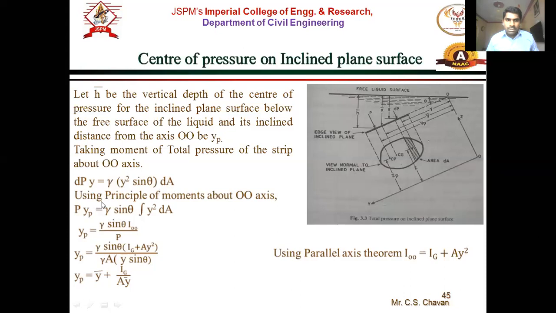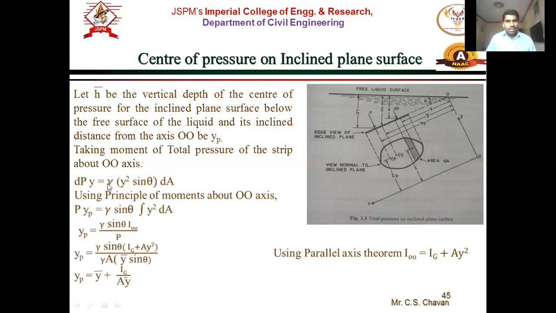This is using the principle of moments about the free liquid surface at point O. Now the total pressure is P, and the inclined distance of this P is Yp. So P into Yp is equal to the moment of this, which is delta P into y.